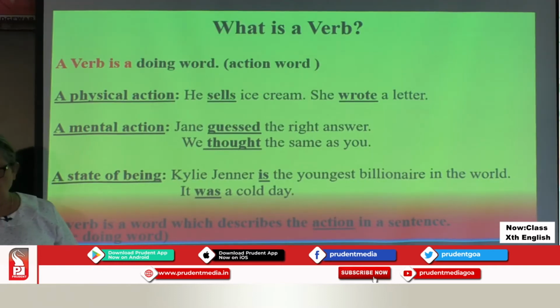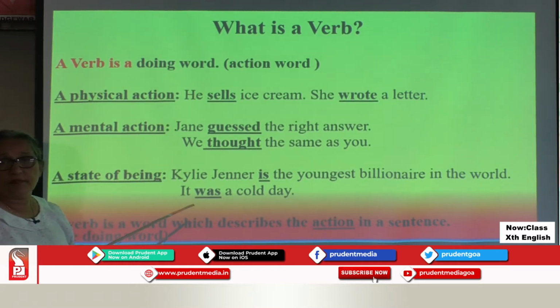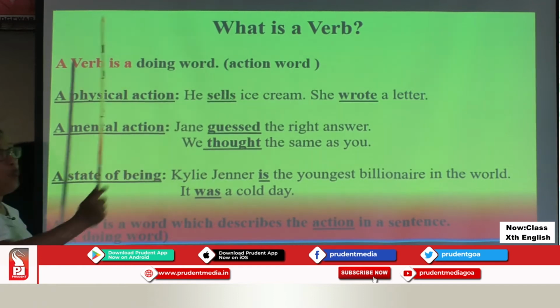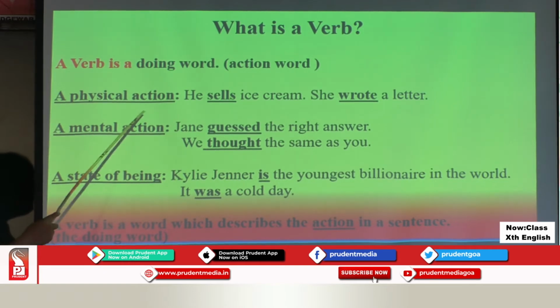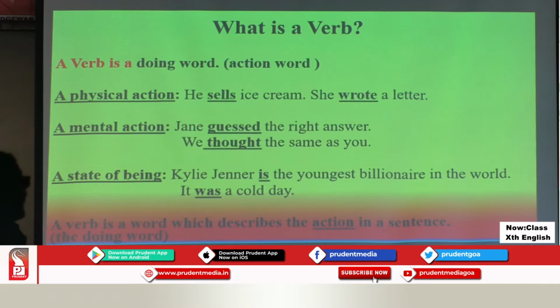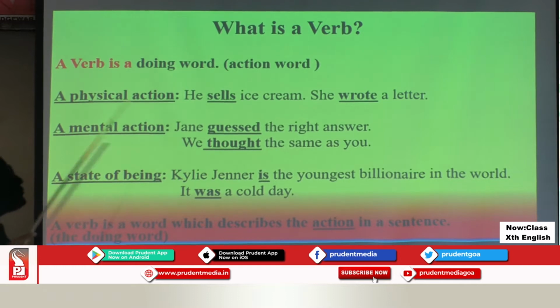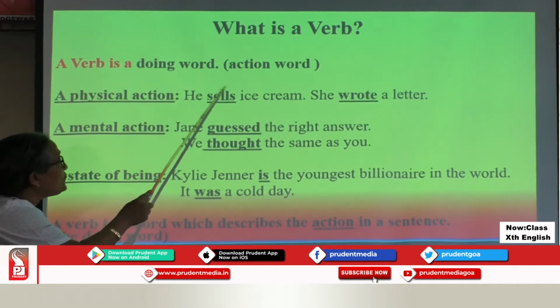First, let us understand, before I go to identification of subject and object, what is a verb? Verb is a doing word. It is an action word. Action may be physical action. Action may be mental action, or action may be a state of being. All three define the word verb.